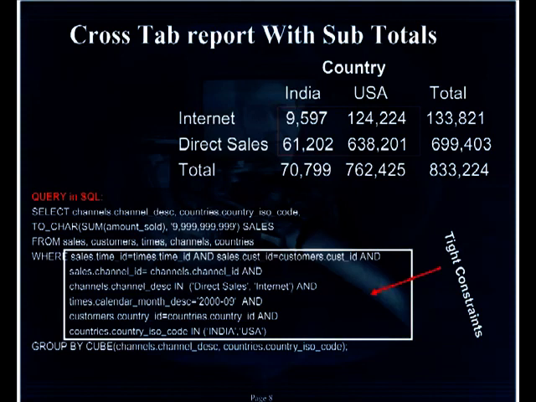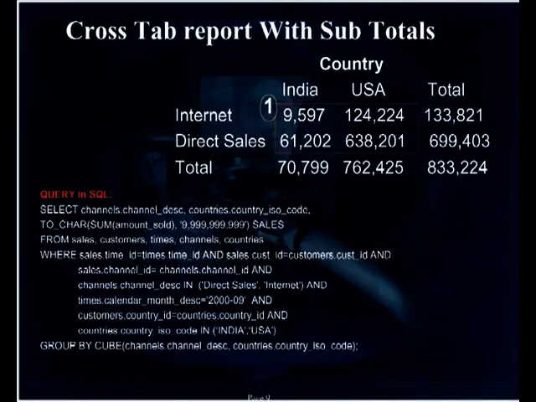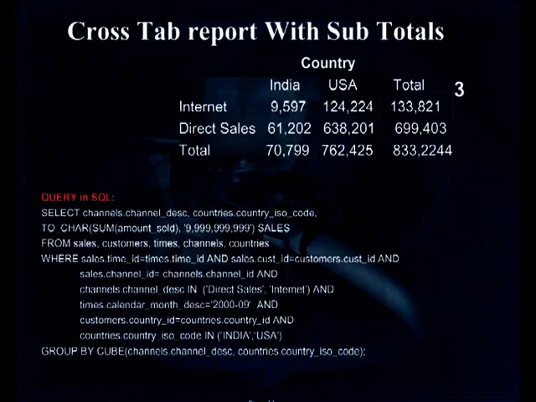Consider that even a simple report such as the one shown on the slide with just 9 values in its grid generates 4 subtotals. Half of the values needed for this report would not be calculated with a query that requested sum of amounts sold and did a group by channel description and country ID attributes. To get the higher level aggregates would definitely require additional queries.